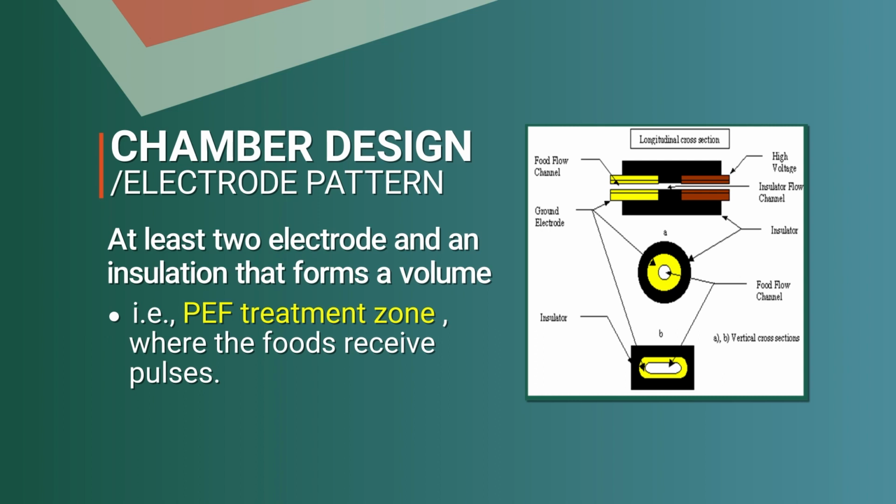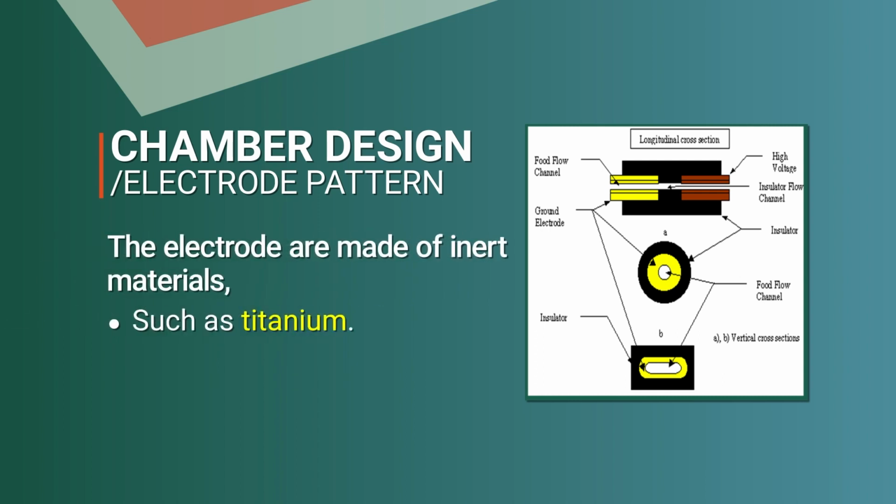A tubular design could be there. There could be a channel kind of flow. That's how the parallel plates are shown, the yellow and the red one. The electrodes are made of a material like titanium. Here it is important to see the gap between the electrodes, because electric field strength, you might recall, would be affected not only by the voltage you are applying across the food material, but also by the distance between the electrodes.